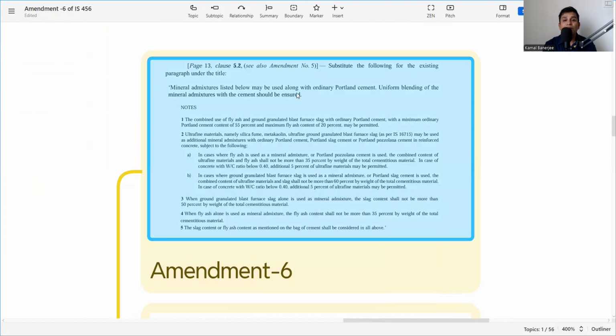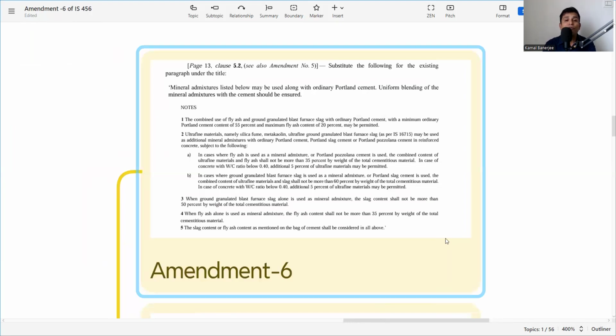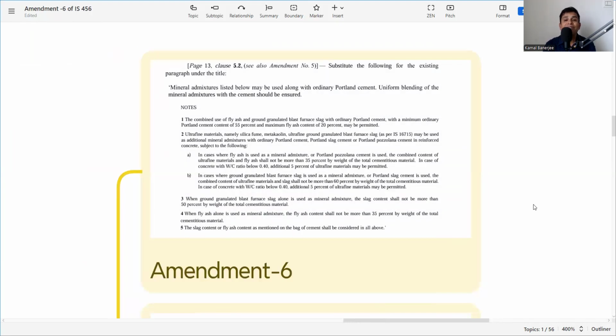Mineral admixtures listed below may be used along with ordinary Portland cement. Uniform blending of the mineral admixture with the cement should be ensured. So what is the mineral admixture percentage mentioned in amendment number 6? The combined use of fly ash and GGBS with ordinary Portland cement, with a minimum ordinary Portland cement content of 55% and maximum fly ash content of 20%, may be permitted.